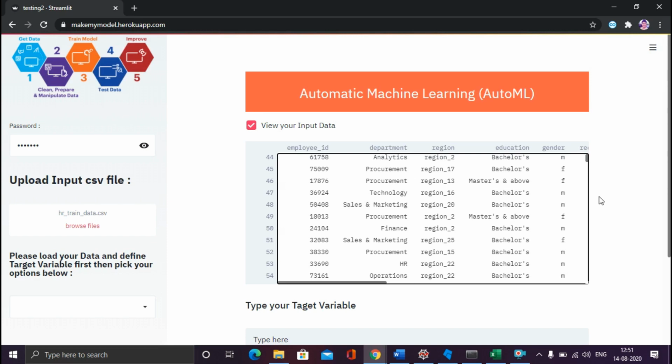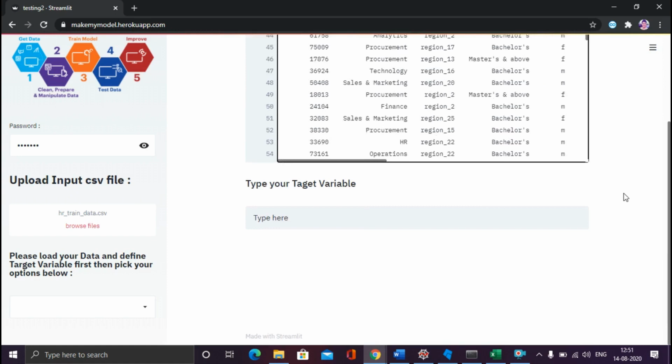It will do the machine learning algorithms. You will get different sorts of machine learning algorithms available. You can do the prediction also. You can upload the new file and you can get the predicted result over there. You can also save that result. So I will show you everything.